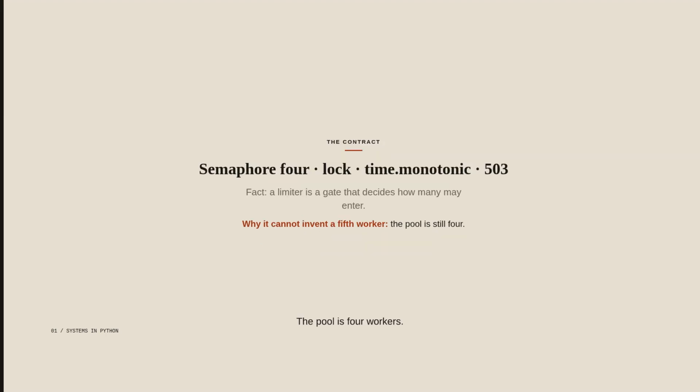The pool is 4 workers. A lock guards the slots, so 2 threads cannot take the same one. A monotonic clock measures the hold as a duration. We answer 503 when the pool is empty, and that code means the server cannot take work now. A limiter is a gate that decides how many may enter, and it sits in front of this pool. It cannot invent a 5th worker.